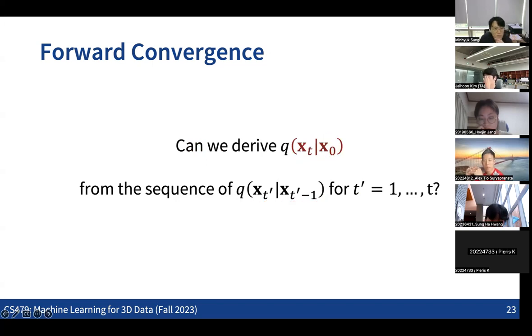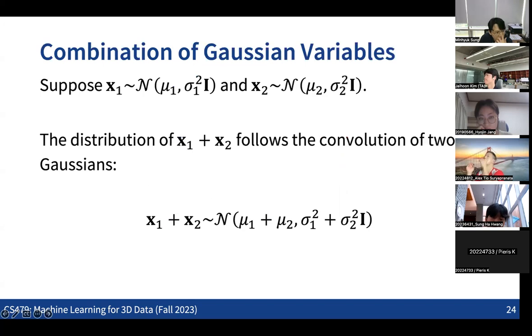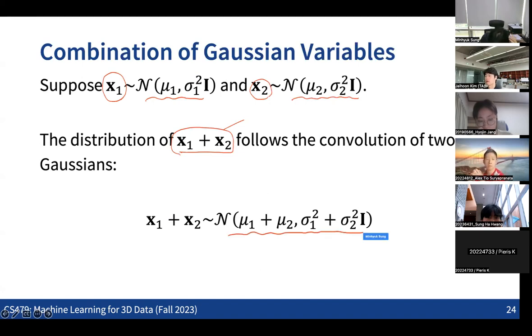For that, one simple fact that we need to use is that we can easily represent a sum of two samples from different Gaussians as one sample from the convolution of the two Gaussians. So let's think about the case where we have one sample from this Gaussian distribution and another sample also coming from this Gaussian distribution. If we take the sum of these two, this can be considered as one sample of this combined convolution. That's the simple fact we're going to utilize.